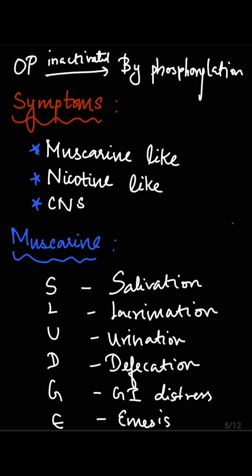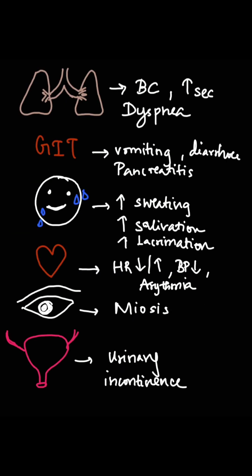Next we will see about the symptoms. There are three types: muscarine-like, nicotine-like, and CNS manifestations. So first we will see about muscarine. For muscarine, remember there will be increased water everywhere, like in the mouth, eyes, and bladder. So salivation, lacrimation, urination, defecation, GI distress, and emesis. In the tracheobronchial tree, there will be bronchoconstriction, then increased secretions and dyspnea.